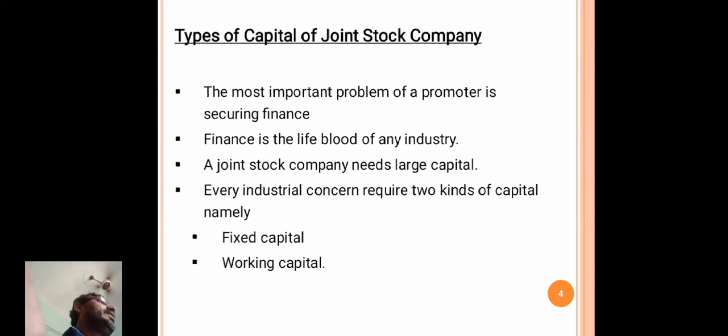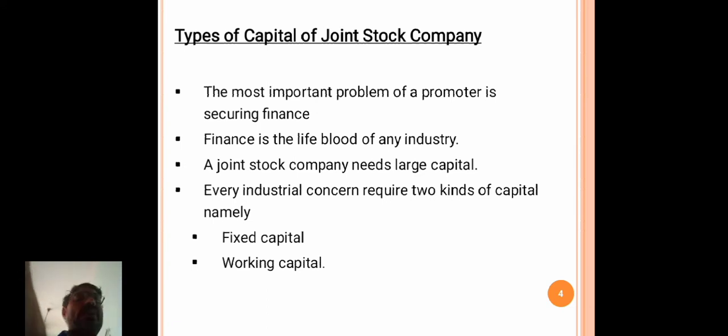Generally a joint stock company needs a large amount of capital. So the most important function of a promoter is to arrange the capital, to secure finance for different needs.